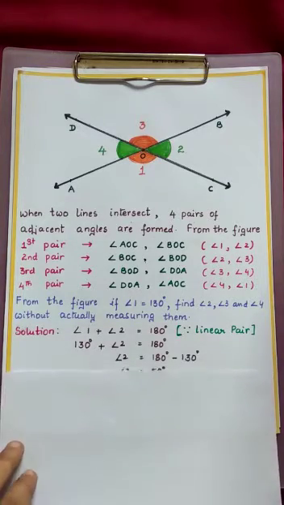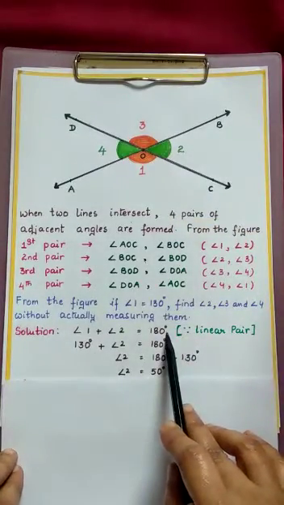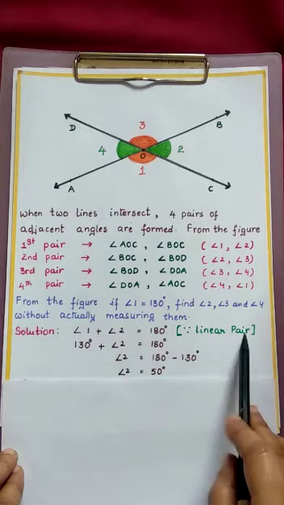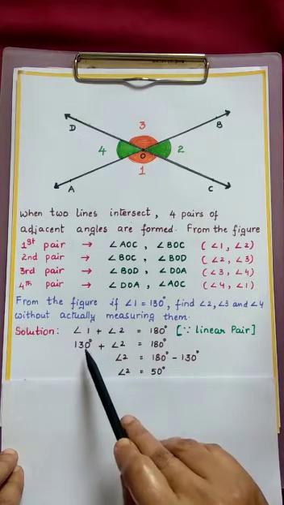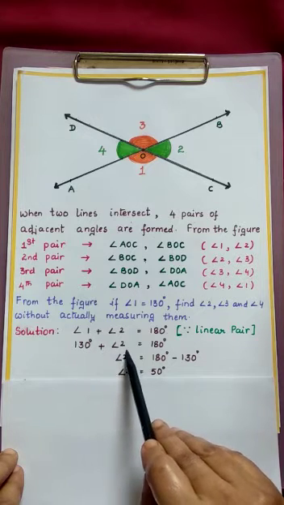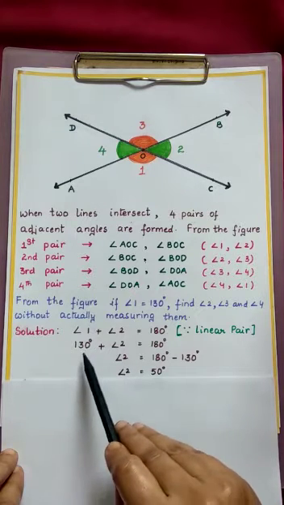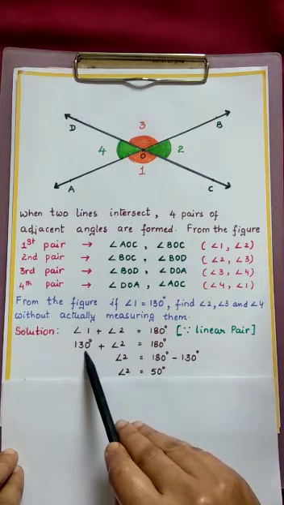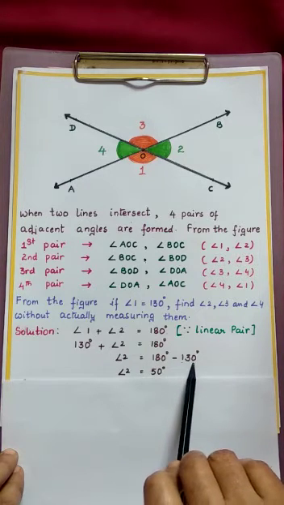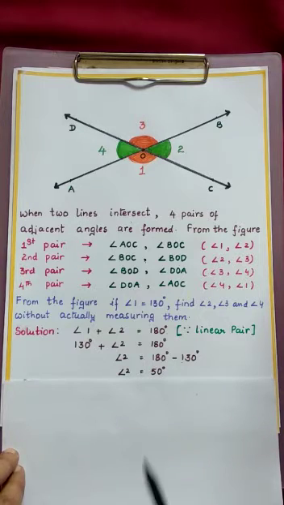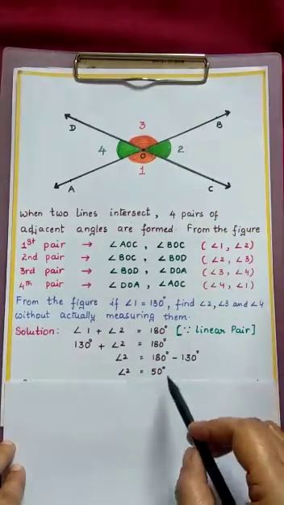So now you see the solution here. Angle 1 plus angle 2 is equal to 180 degrees, because it is a linear pair. Now they have given in the problem, angle 1 is 130 degrees. So 130 degrees plus angle 2 is equal to 180 degrees. Now how do we get angle 2? Transpose this 130 degrees to the right side, and we subtract. 180 degrees minus 130 degrees, we get 50 degrees. So angle 2 is 50 degrees.